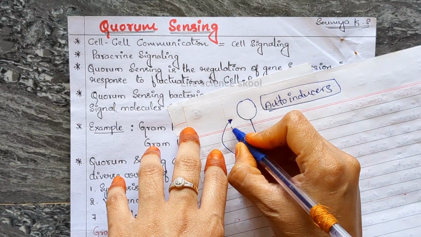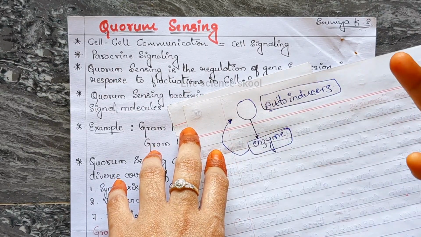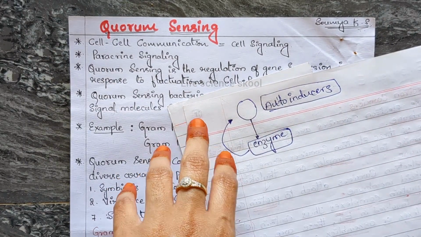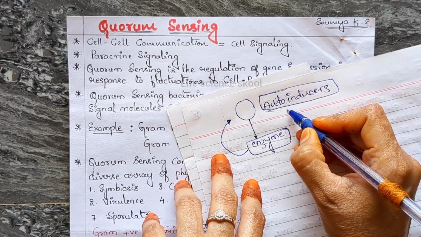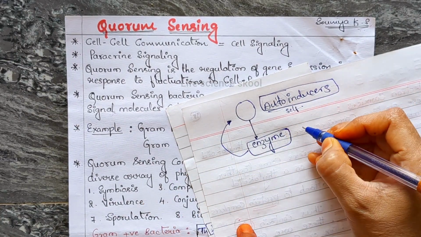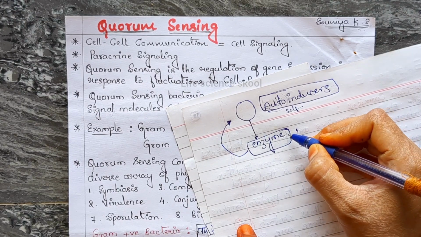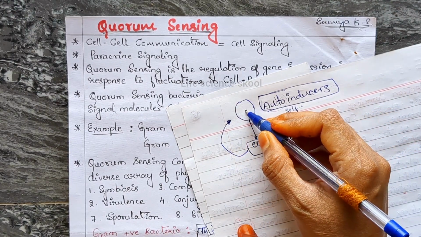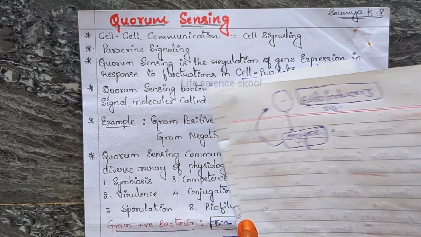Okay, these in turn are going to synthesize the autoinducers. That's why the name: auto means self. So it is going to induce its own number. It is going to produce some enzymes, and these enzymes will help in increasing the number of the autoinducers.